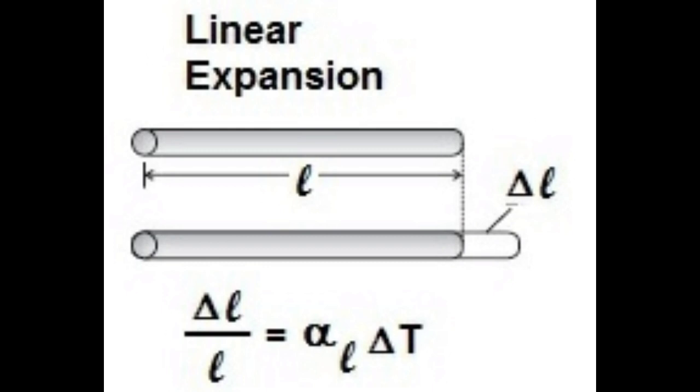The equation relating the change in length and the change in temperature of the body is given below. ΔL / L0 = αL ΔT. ΔL is the change in length, that is final length minus original length. L0 is the original length. ΔT is the change in temperature, that is the final temperature minus initial temperature. αL is the coefficient of linear expansion.